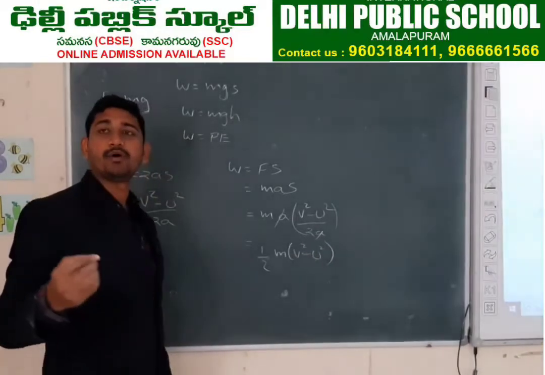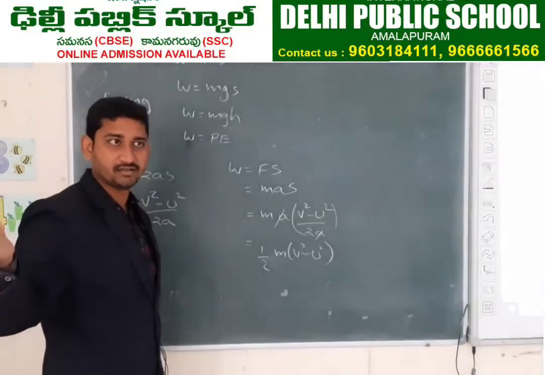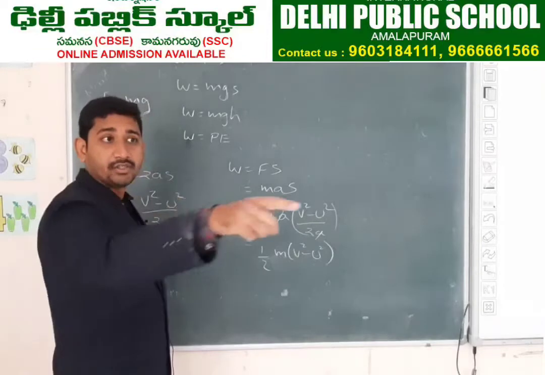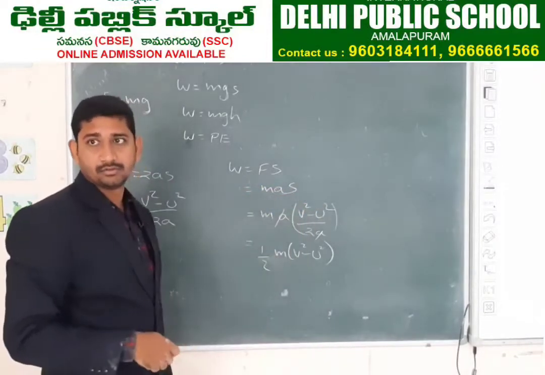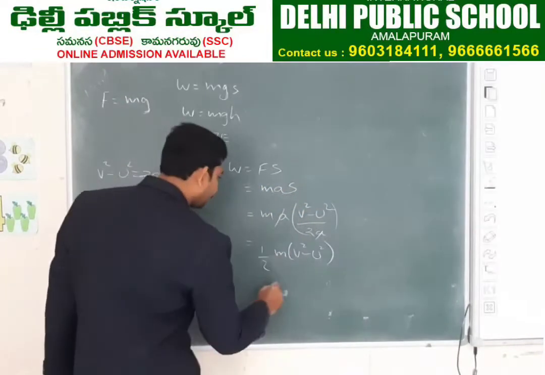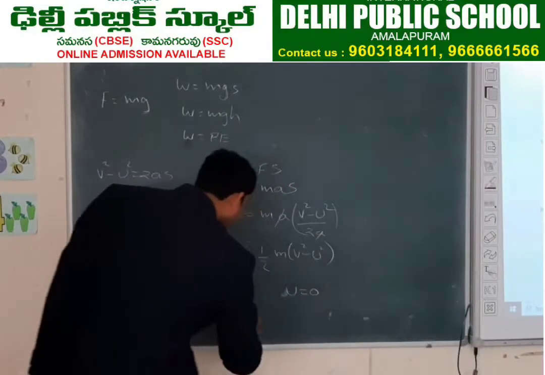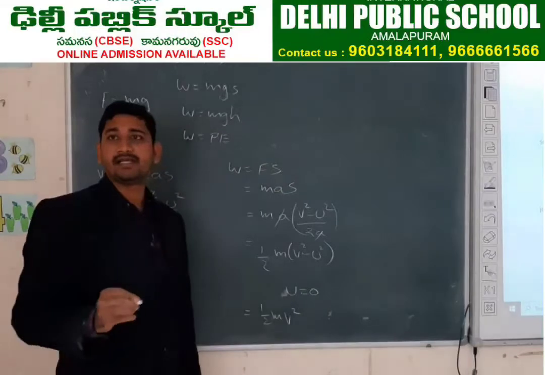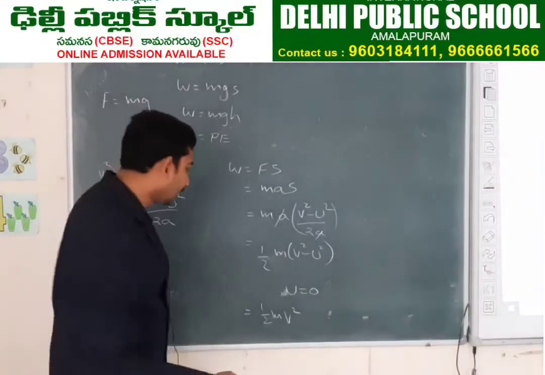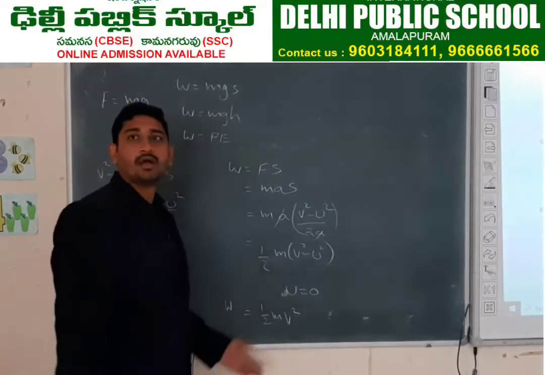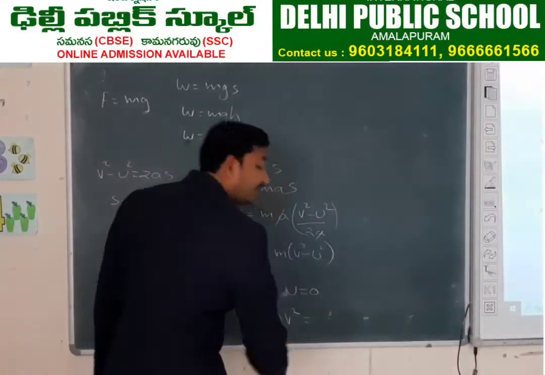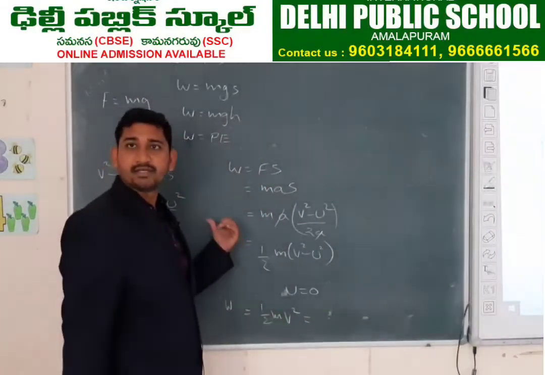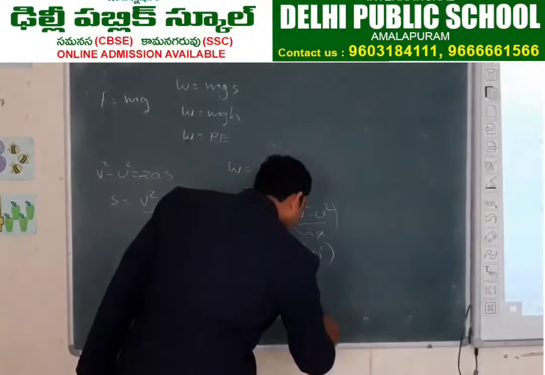If the body is starting from rest, the initial velocity u is equal to 0, so it is equal to half m v square. What is the formula for kinetic energy? Half mv square. So W is equal to half mv square, and yesterday we derived the formula for kinetic energy using the same equation, that is half mv square.